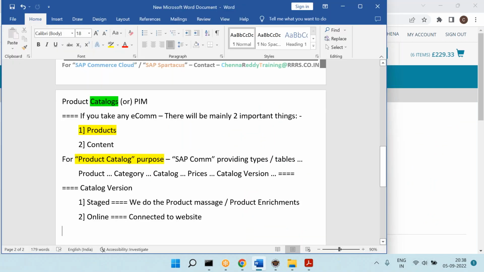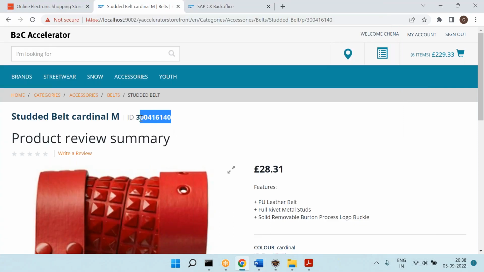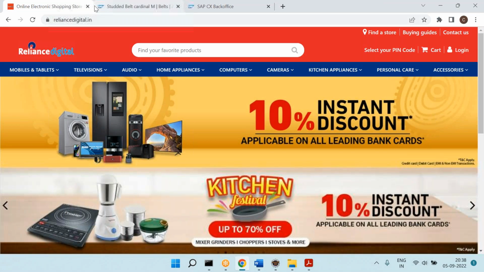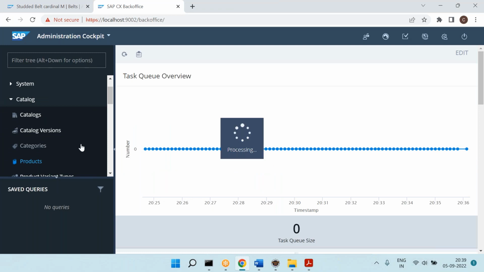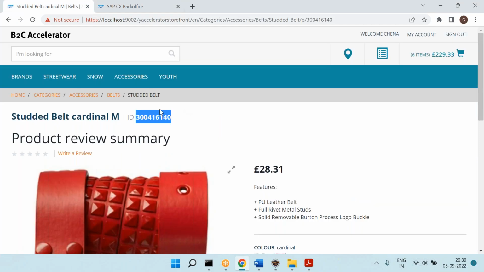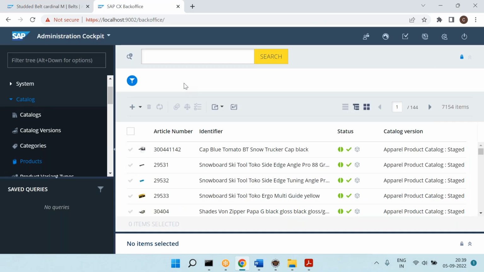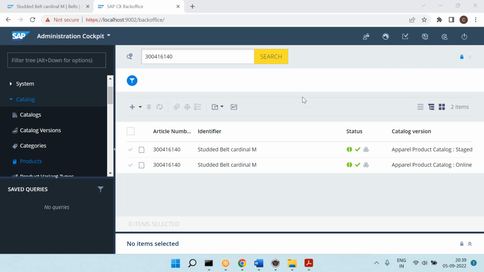So to prove that, we did a small exercise also. So let's say this is the product number. Take the product number, go to the back office, go to the product table. So this is the product table given for us. And search this particular product number. When you search the particular product number, you can see that product is available two times, staged and online.